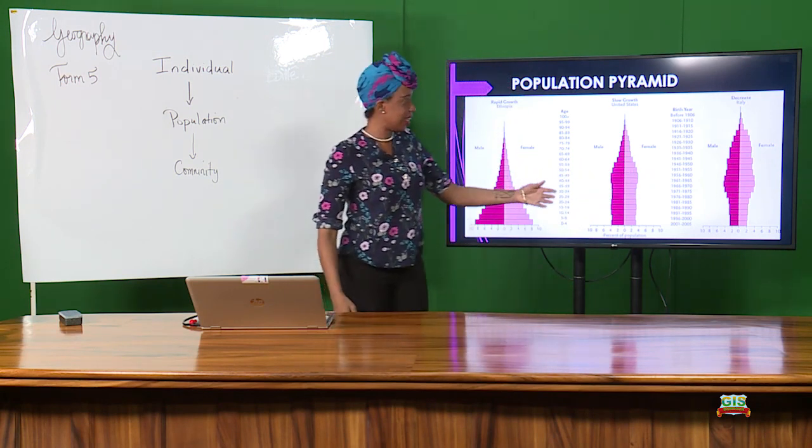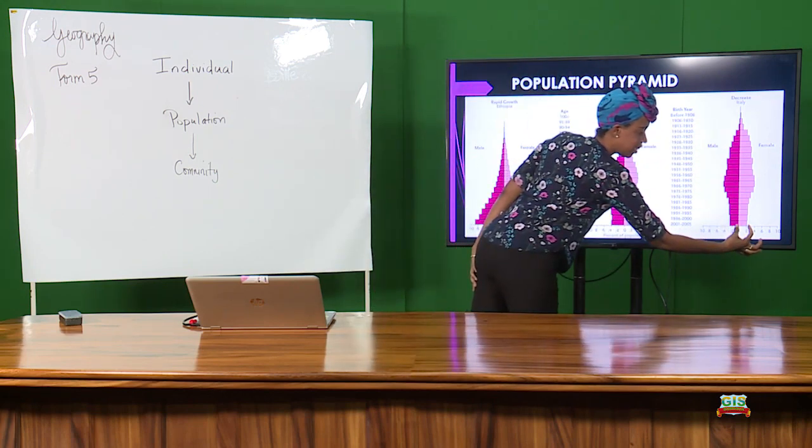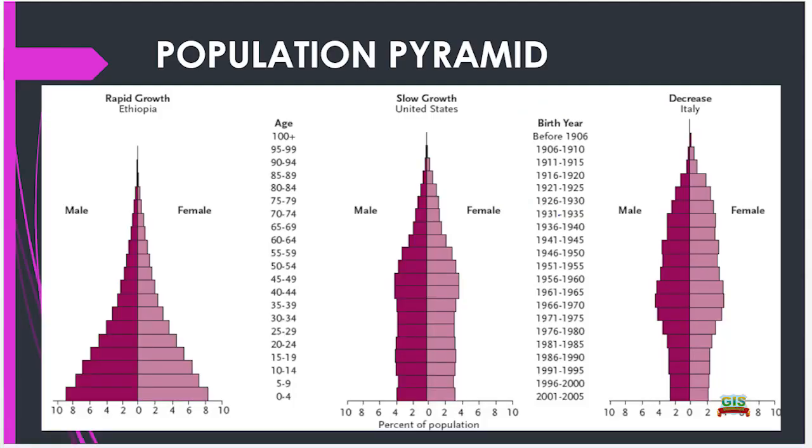And finally, Italy, which is basically decreasing. Look at this below here. Almost, I mean, it's shrinking. And Italy is a little bit, I don't want to use the word worse, but it is more developed in terms of its population. You can tell they're not having any babies or having very few.